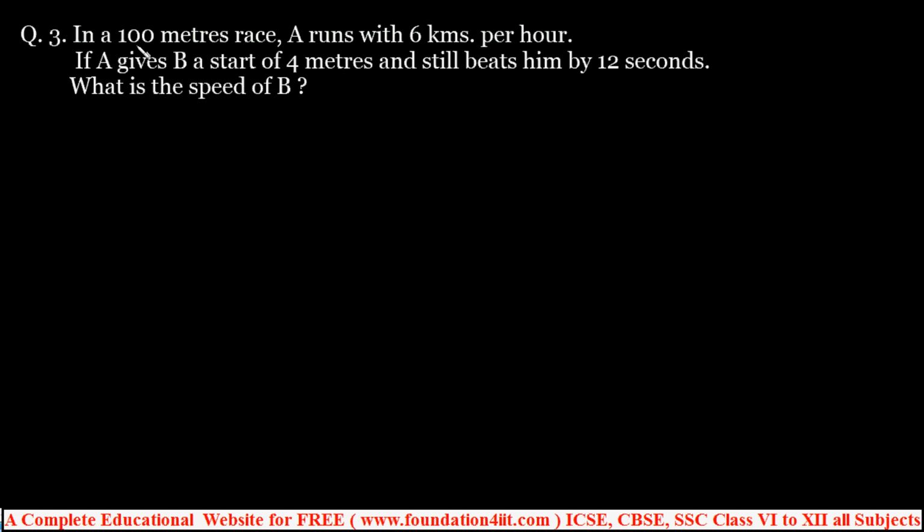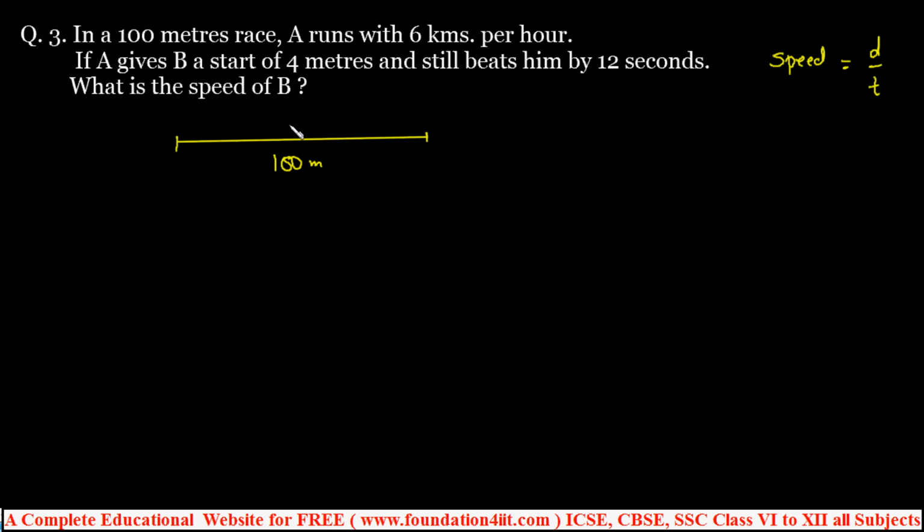So in this problem, in a 100 meters race, so the race is 100 meters. A and B need to cover 100 meters, right? Now see the problem. A runs with 6 kilometers per hour speed. But if A gives B a start of 4 meters and still beats him by 12 seconds, what is the speed of B? So B, how much distance he covered and how much time he had taken, we need to find out the speed. Speed is equal to distance by time, right?